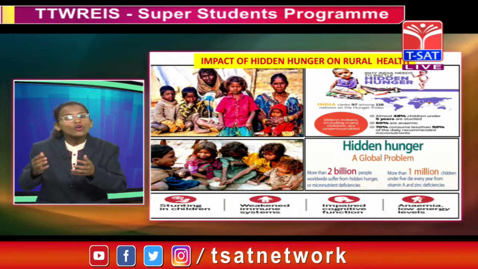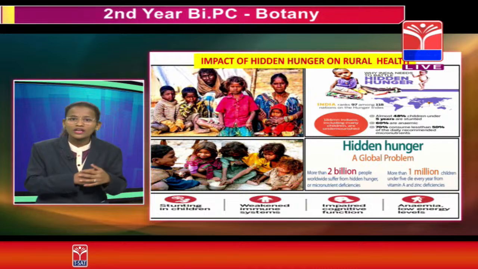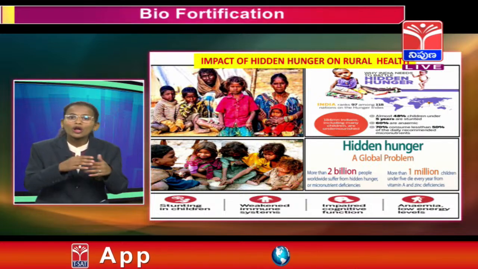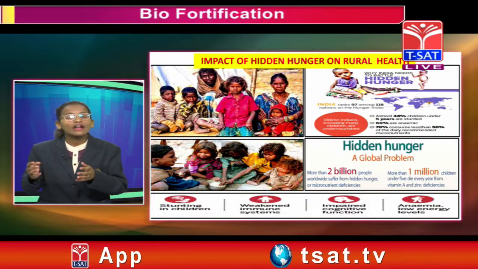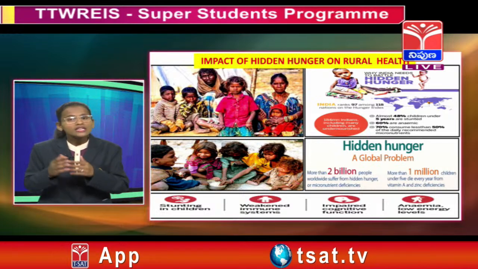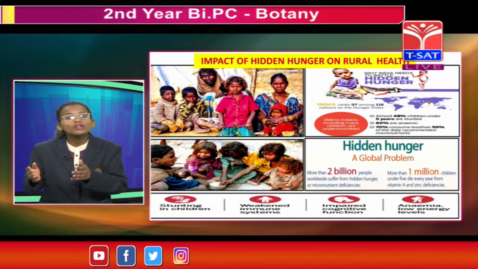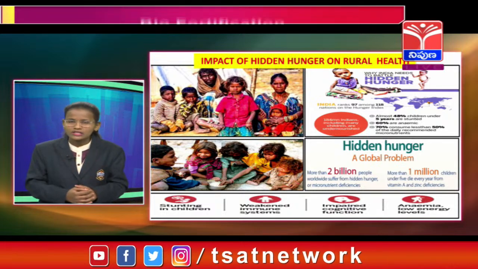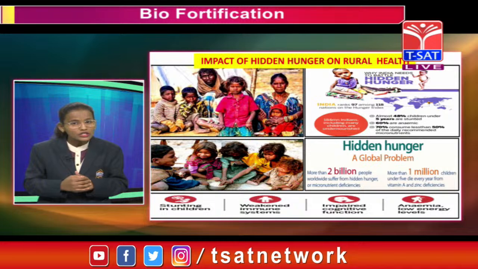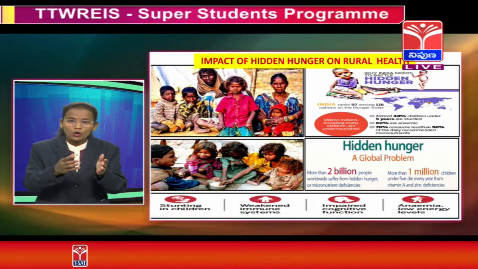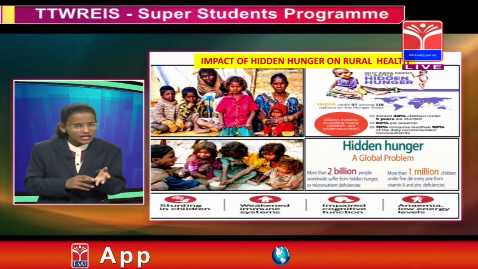Over 48% of children under 5 years are not getting the proper amount of micronutrients and have stunted growth, 60% are anemic, and 70% consume less than 50% of the daily needed micronutrients.